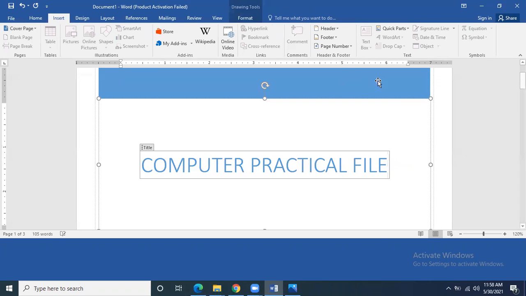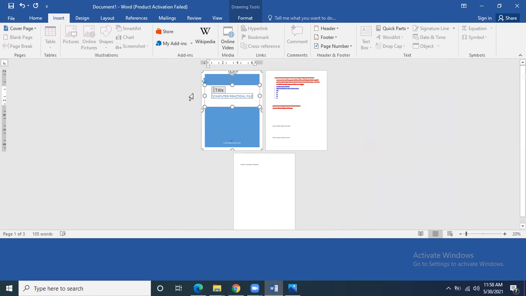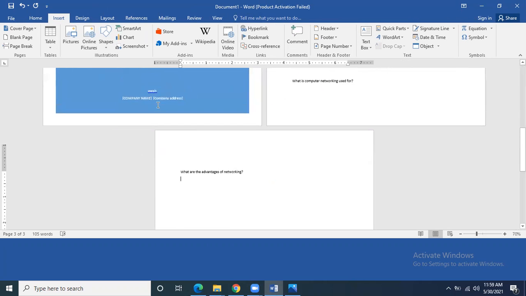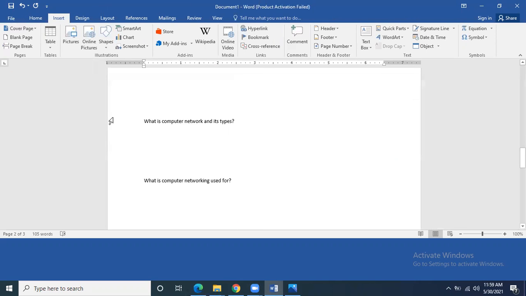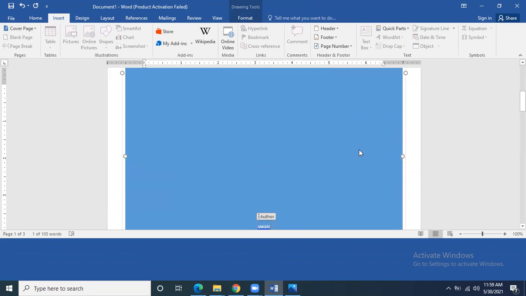Or you will insert some image. Now you will see how the cover page will look. This is the first page, which is basically the cover page, then the second page, then the third page. All pages are coming over here. So the cover page can automatically be inserted, you can see over here using this option. And even then we can change the cover page and we can change the color of the cover pages according to our wish.